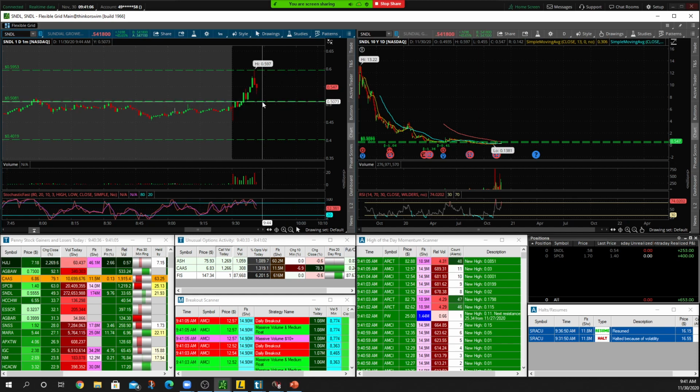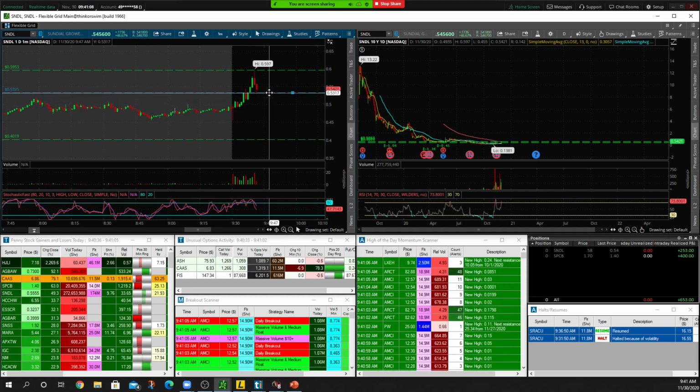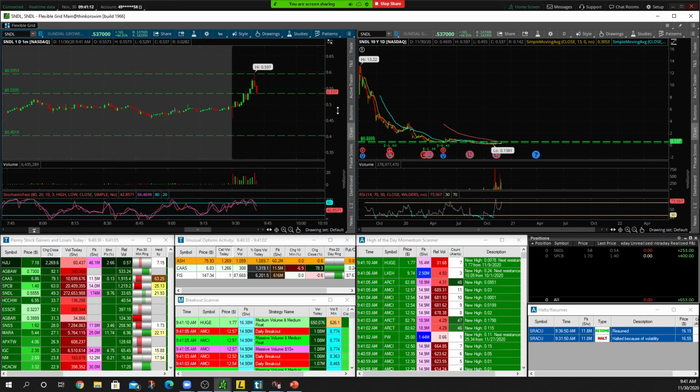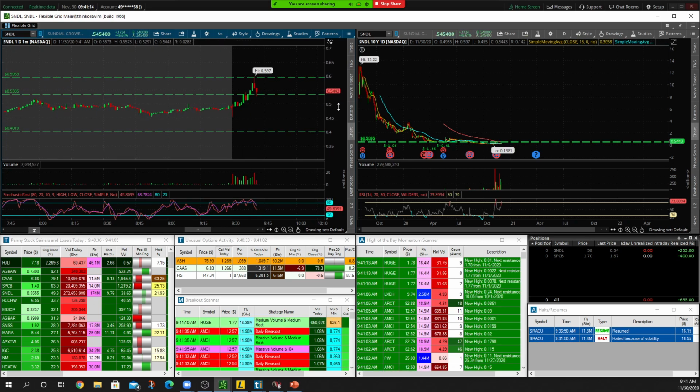So right now we do the same thing. We continue to bring our support levels up over the previous highs. So right now we want to see this hold above 53 cents.